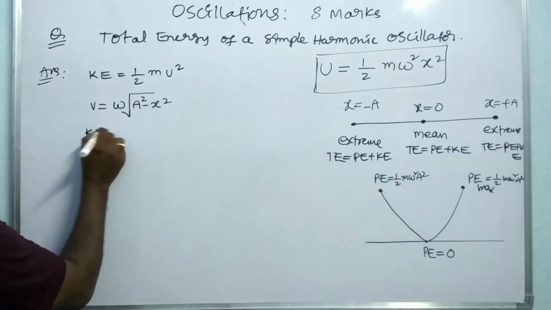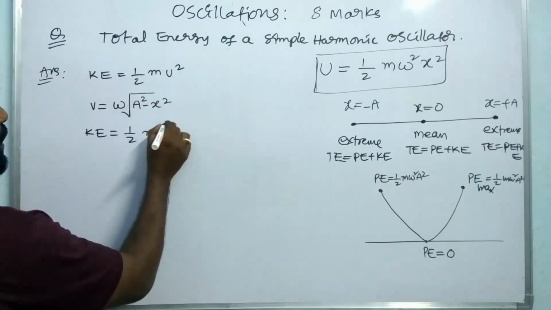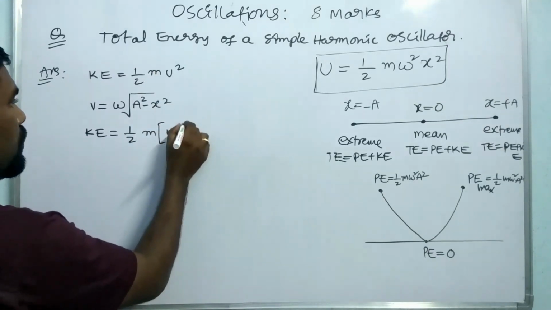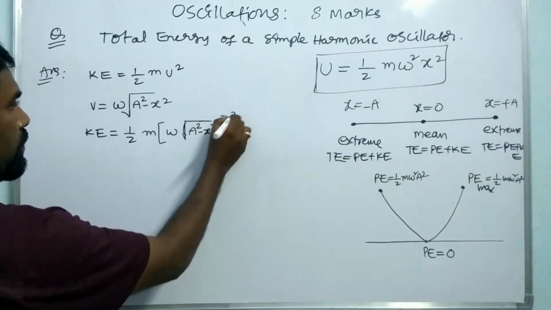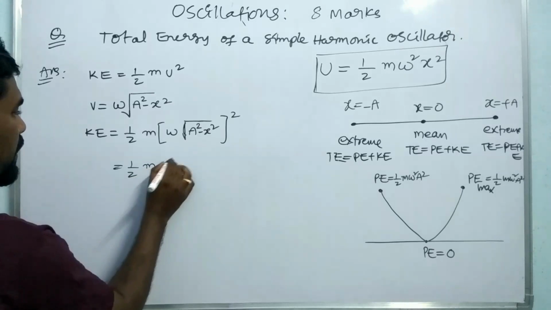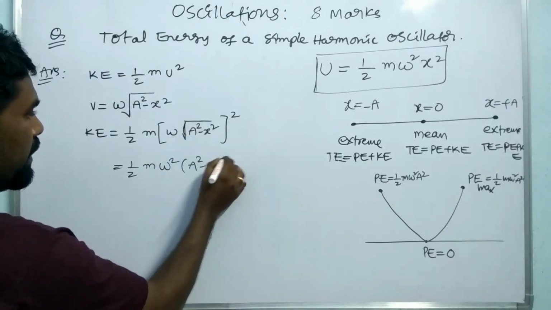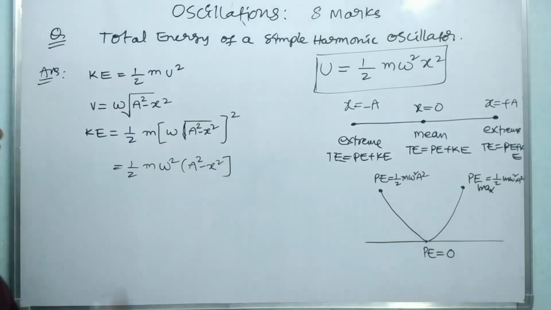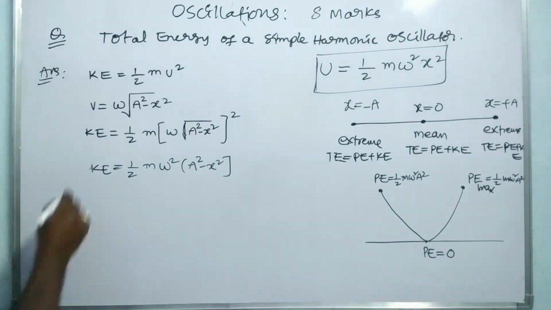Simply substitute here: 1 by 2 into m into v square, which is omega into under root A square minus x square whole square. The square and root will be cancelled, so it is 1 by 2 m omega square into A square minus x square. This is the kinetic energy of the particle. Okay, very important.